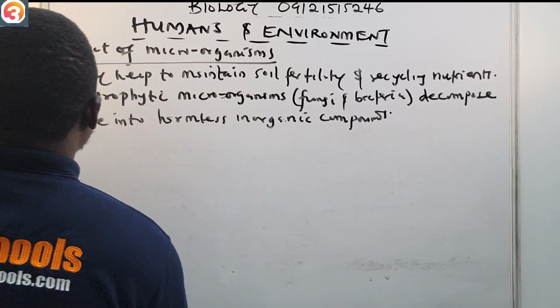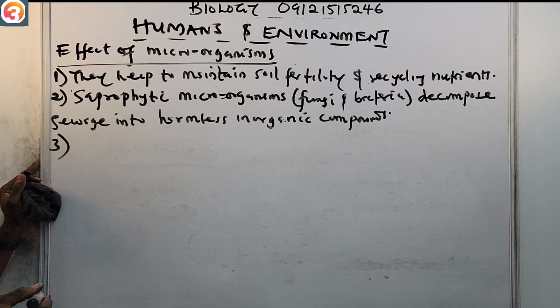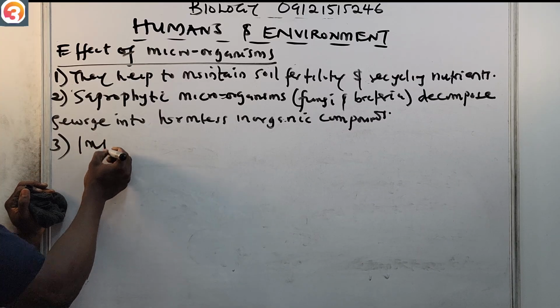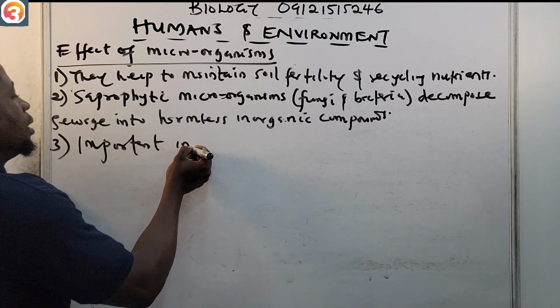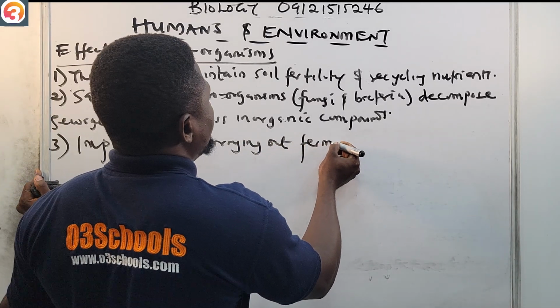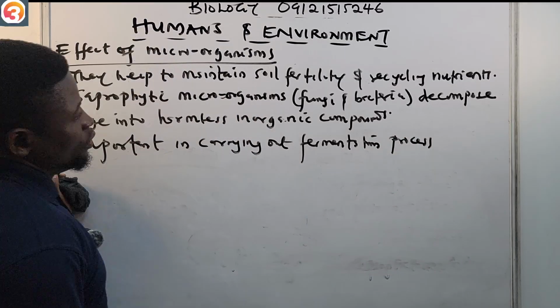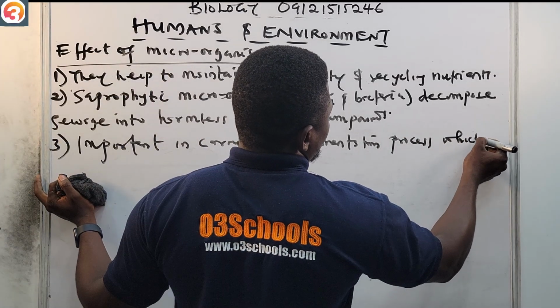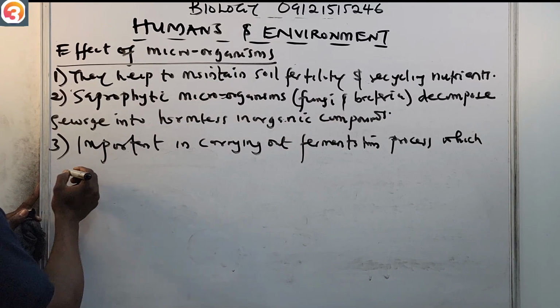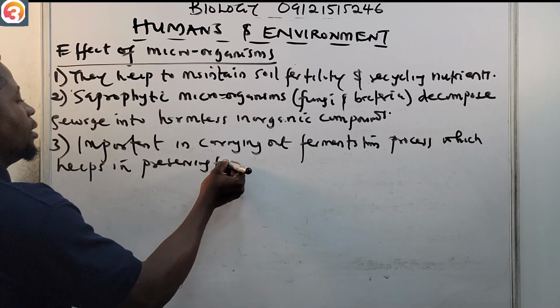Then number 3 also, microorganisms are important in carrying out fermentation, which helps in preserving food.